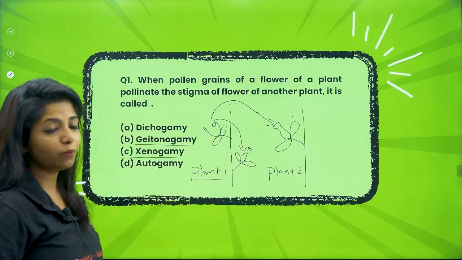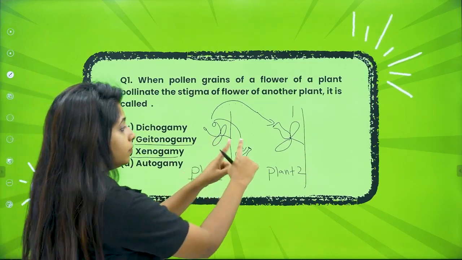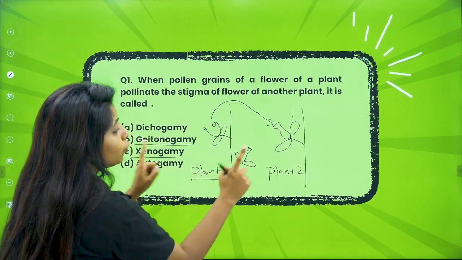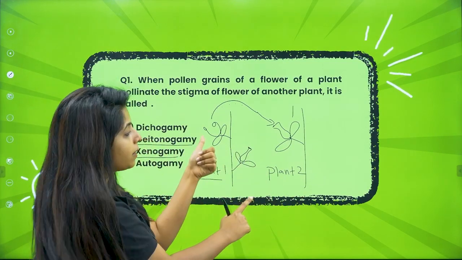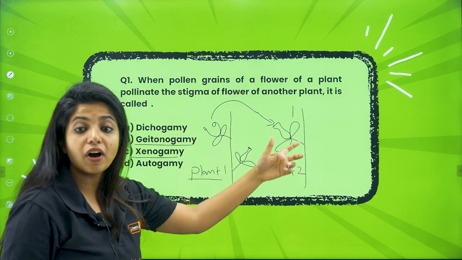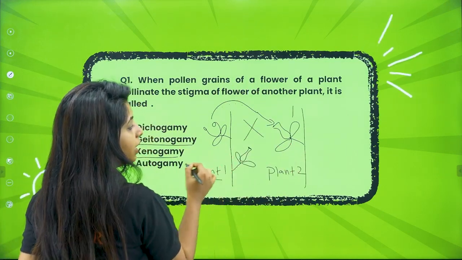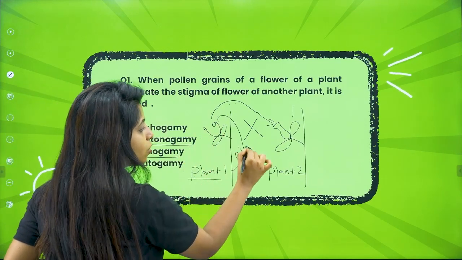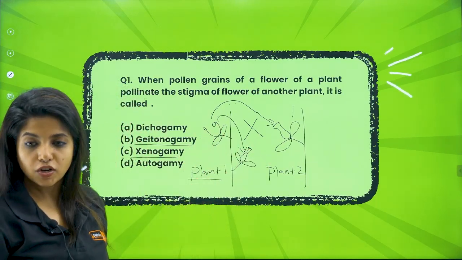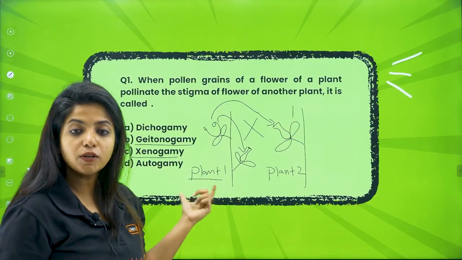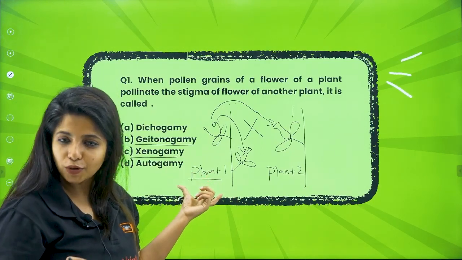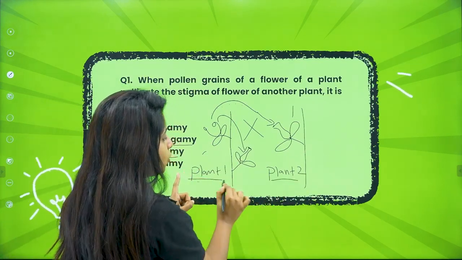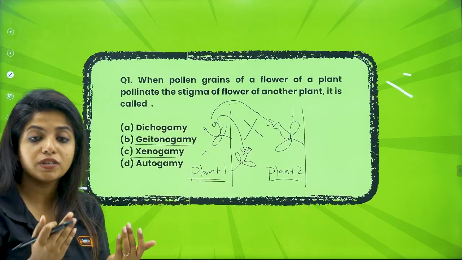Now xenogamy, what do you mean by that? Xenogamy is where you have cross pollination. There will be two plants involved, and from one plant the pollen grains land on the stigma of another plant. It looks like an X, so you can remember xenogamy is for cross pollination. Geitonogamy is also cross pollination, but will you see any genetic variation? No, because the flowers belong to the same plant. But in xenogamy, where two plants are involved, you will see genetic variations as well.